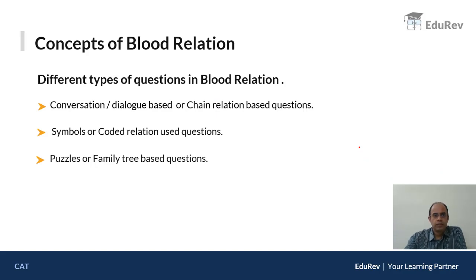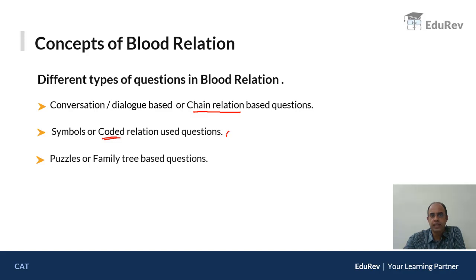Now, there are different types of questions that come in blood relation. Broadly, we can bifurcate them into three categories. The first one is conversation based or chain relation based questions. For example, I say, pointing towards a photograph, Anil said that he is my mother's only brother's son, and then what's the relation between me and him? Such types of statements are said to be chain relation based questions. Now, symbol or coded relation based questions. We make some code and then we ask you a question on blood relation.